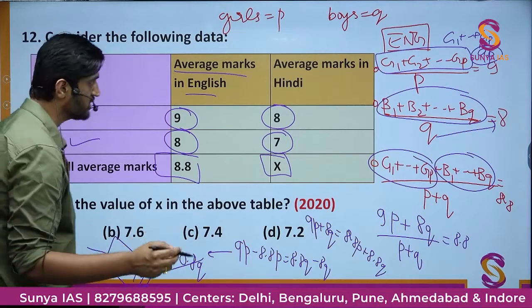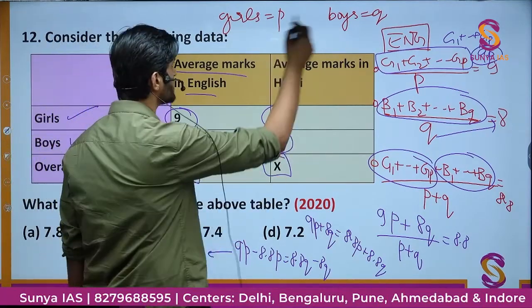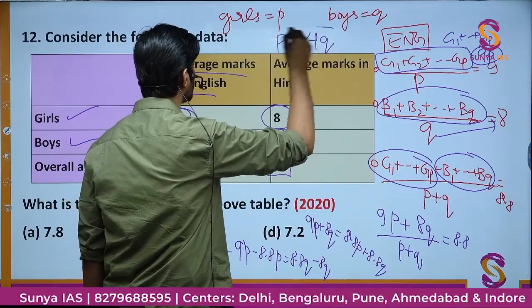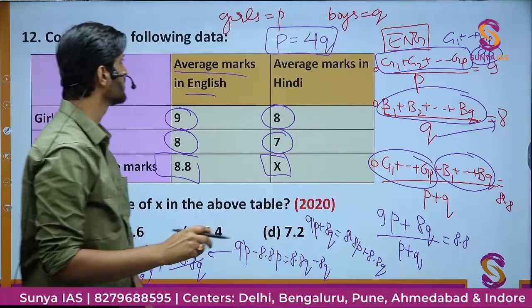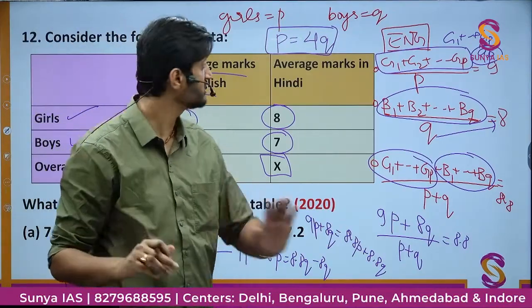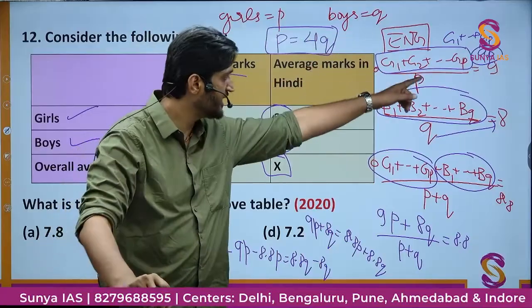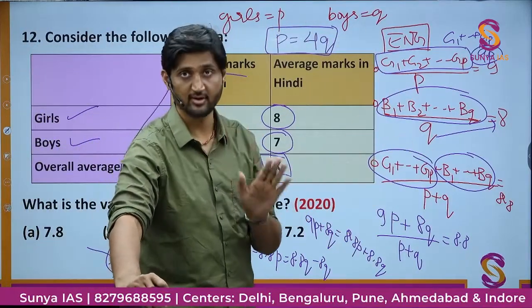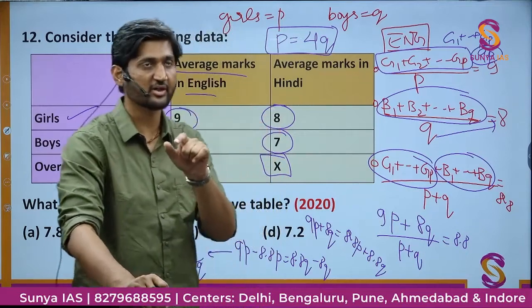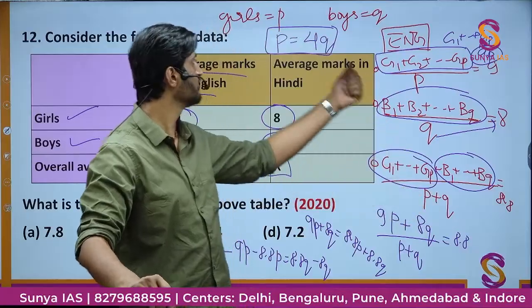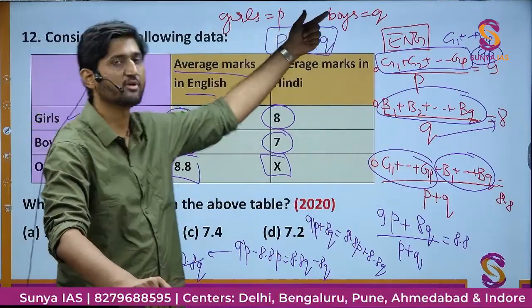This is the relation we are getting between the number of boys and the number of girls. So the number of girls is nothing but 4 times the number of boys, that is P is equal to 4Q. Okay, so is that cool? What we did is that we wrote some equations which are not given. So this is comparatively a difficult question because here many things you will have to assume, and you will get this relation between the number of girls and the number of boys.